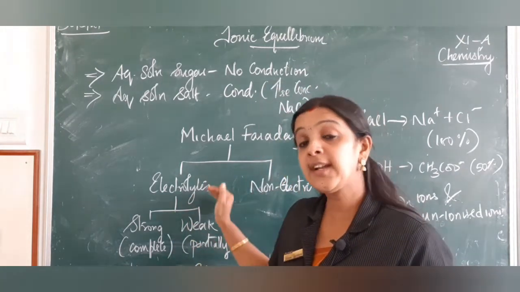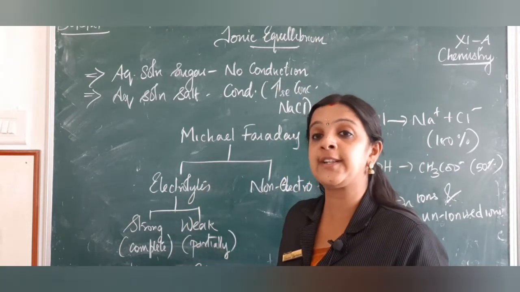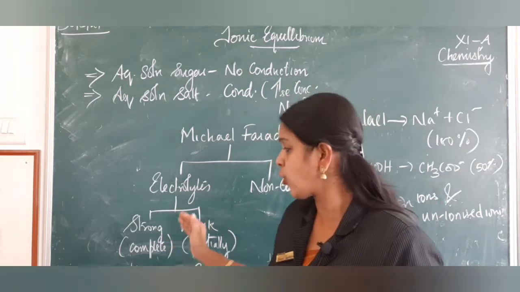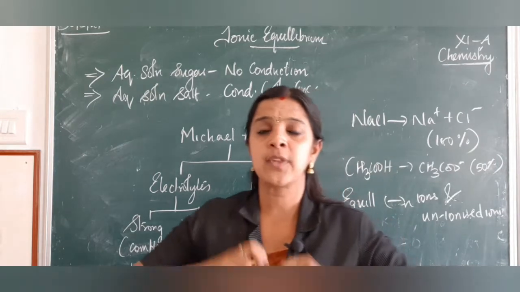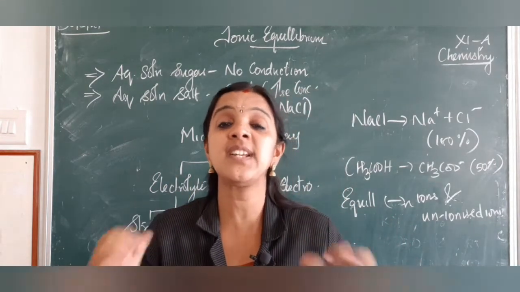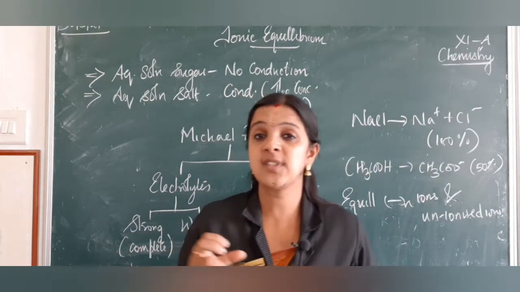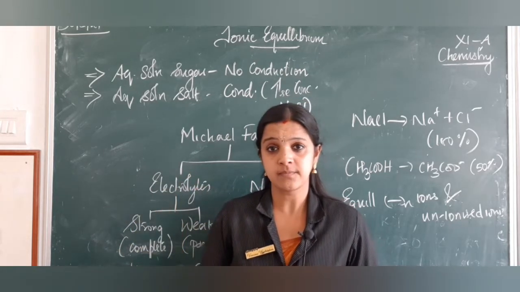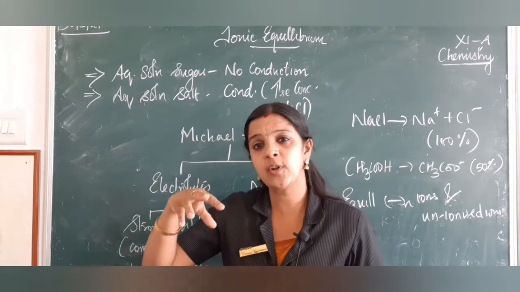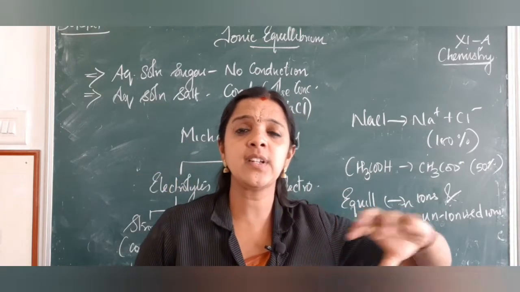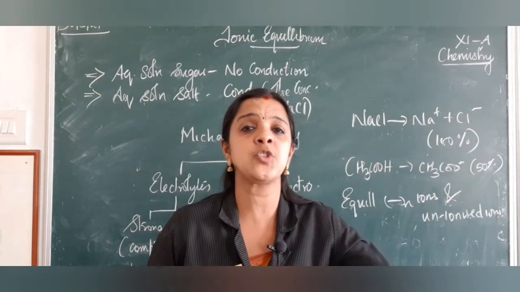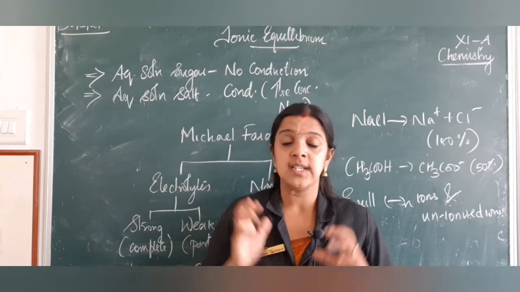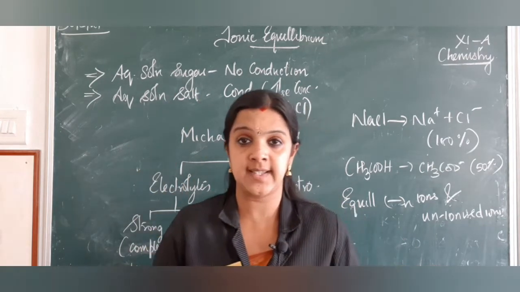Now electrolytes were further classified into strong electrolytes and weak electrolytes. Strong electrolytes are those which undergo complete ionization. I would say 100% ionization happens there. See, when I take sodium chloride in water, definitely all the sodium changes into Na+, and all the chlorine changes into the negative ions. So that is what a complete ionization is.